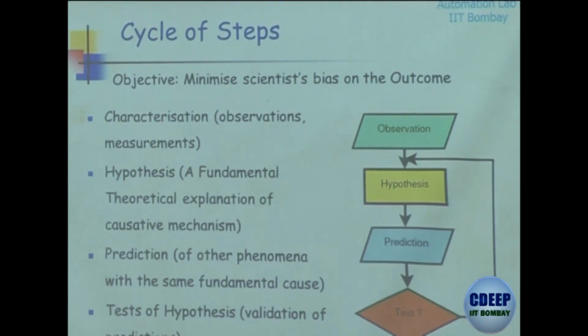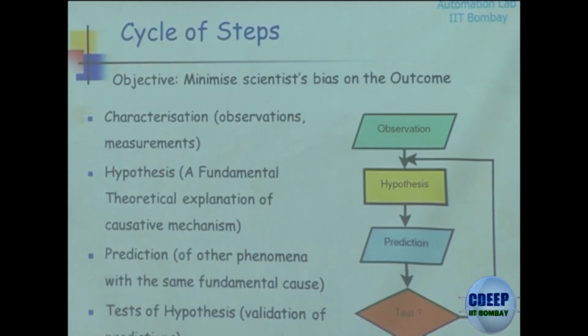A hypothesis is a fundamental or causative explanation for certain phenomena that you observe. Then we carry out predictions. We try to predict a scenario which has the same causative mechanism, or the same fundamental cause, and then we can say that you can do such and such experiment to check the predictions.